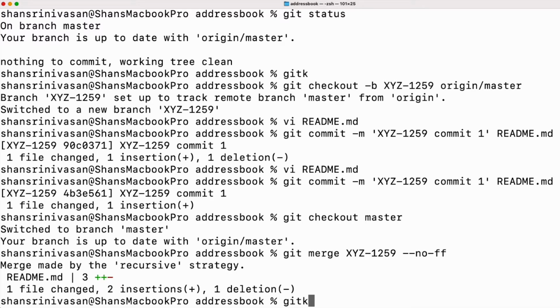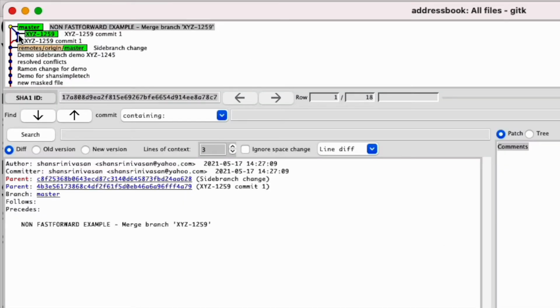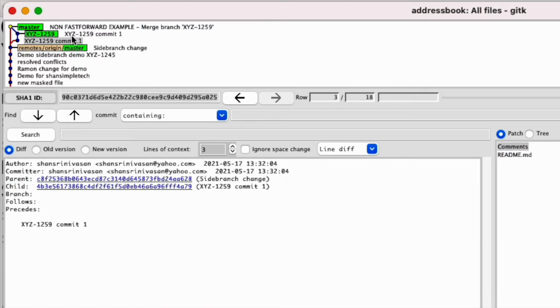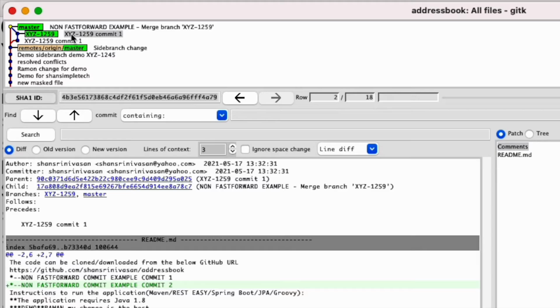If you look at gitk now, you see the branch got merged like this. So the commits that were made in 1259 come out like this. It's not like the previous one where it merged directly. Some people prefer this, and also GitHub by default merge does this. So yeah, this is the difference between fast forward and non-fast forward merge.